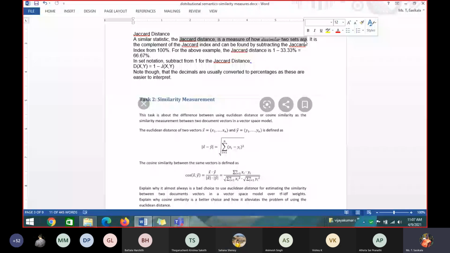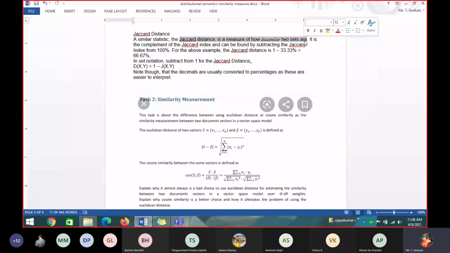They may ask for the same set, in 2 marks: 1 mark for the Jaccard coefficient and the other mark for the Jaccard distance. So don't simply write Jaccard distance is equal to 0.75. Don't write like this. Write that it is a complement of the Jaccard coefficient, which gives the dissimilarity between sets. They may ask which measure is used to find the dissimilarity between two sets: Jaccard coefficient, Jaccard distance, or none of the above. If they give options like that, you have to write the correct one.